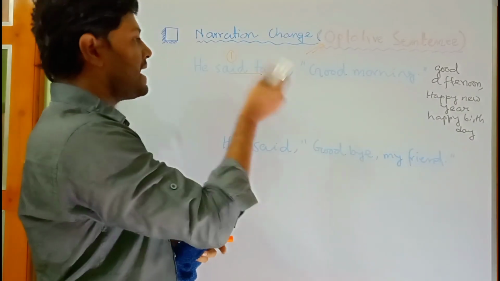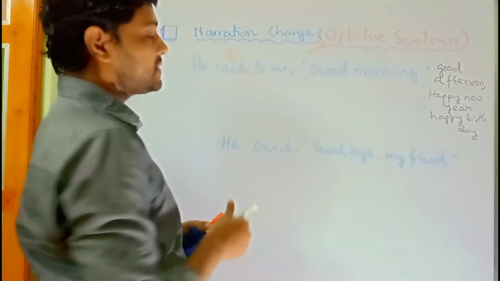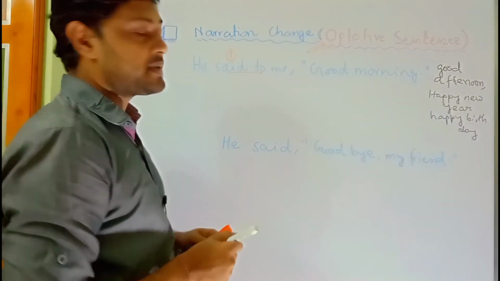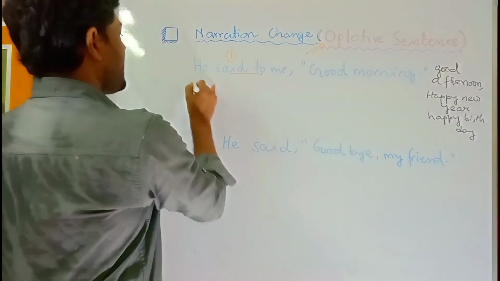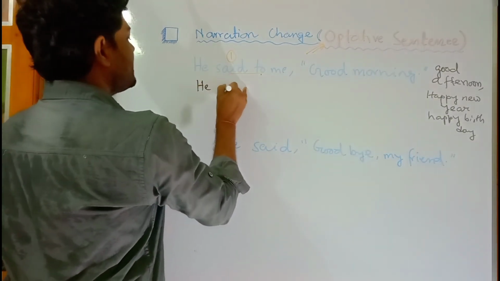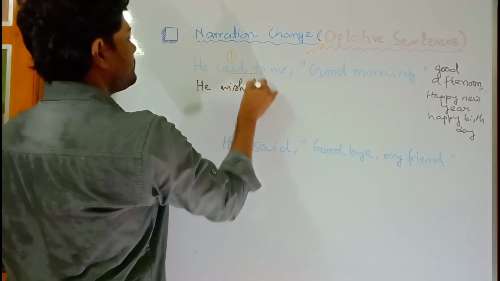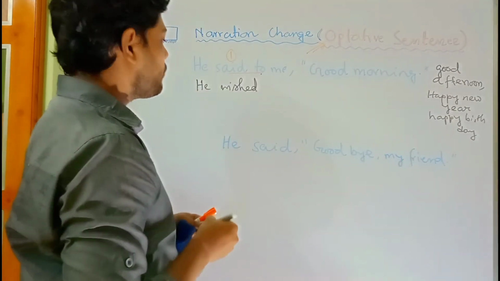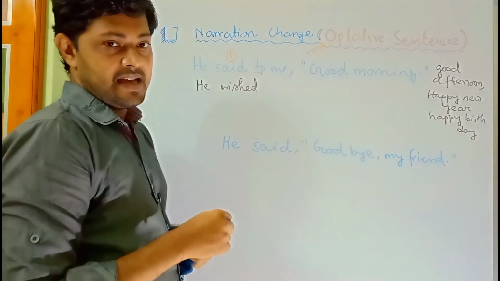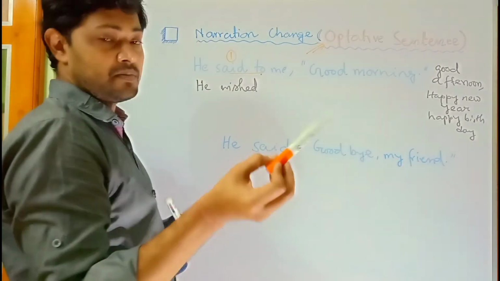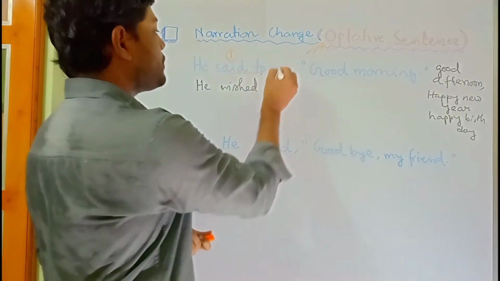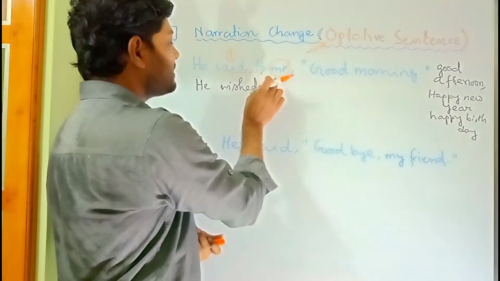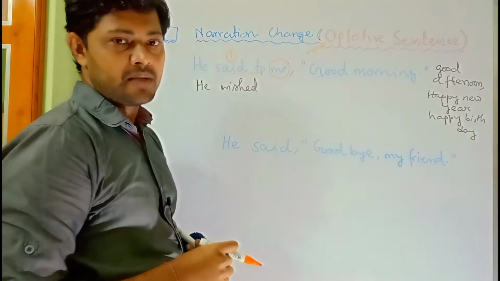So while changing the narration of this kind of optative sentence, the first thing we have to do is change the reporting verb into wished. He wished. Then remember one thing: a few minutes before, I told you that the narrative will never appear in the indirect speech of an optative sentence.